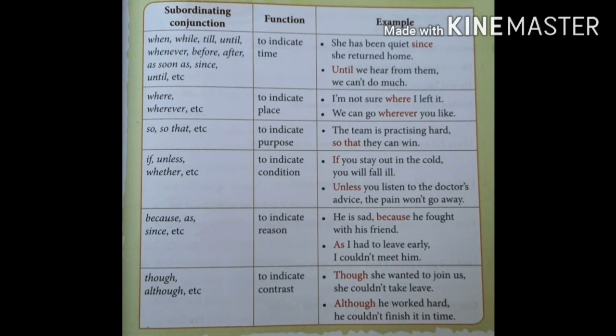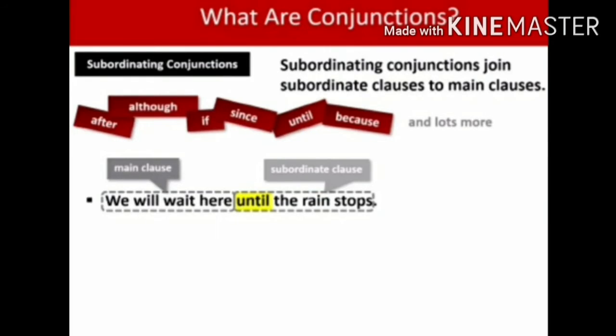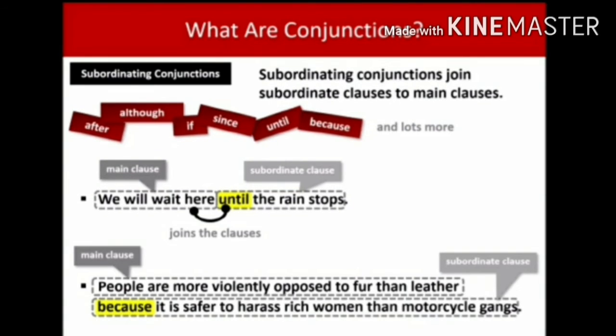Now, we see some more example sentences for the subordinating conjunction. We will wait here until the rain stops. In this sentence, until is a subordinating conjunction because we will wait here is a main clause and the rain stops is a subordinate clause. So, you can easily understand that these two clauses are joined by until. So, until is a subordinating conjunction.